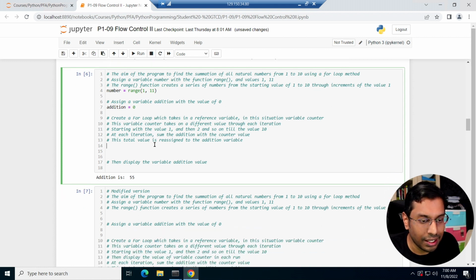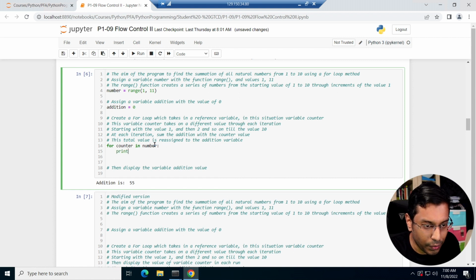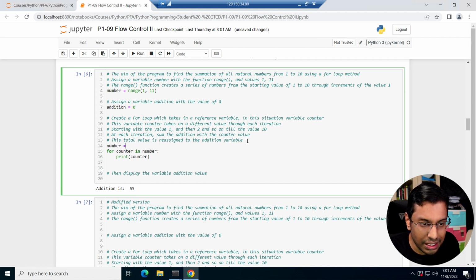So let's say for counter in number, print counter. It's going to go into this number. So number is basically like a list variable, right?